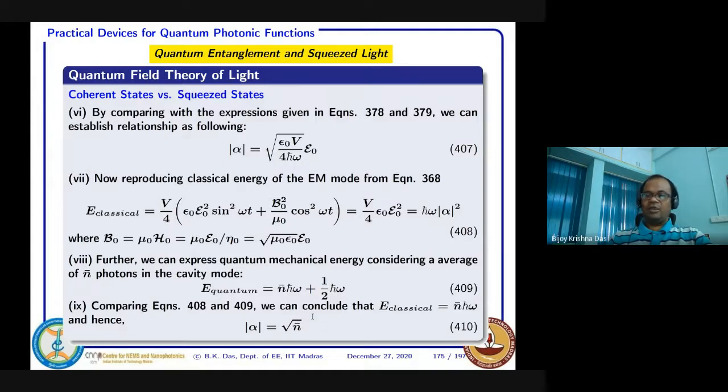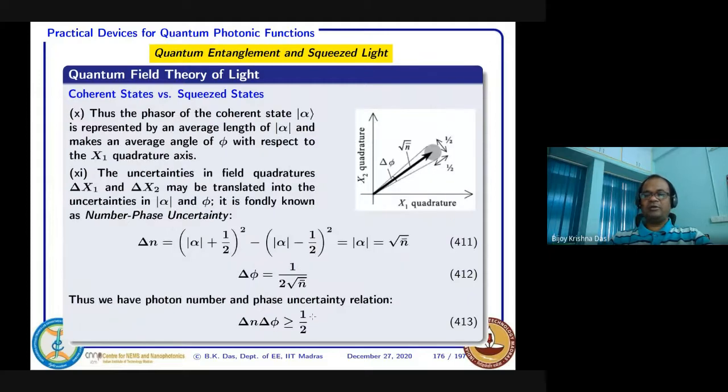So if this is the situation, then I can express the phasor diagram again. Instead of alpha, I am writing alpha equal to square root of n bar, where n bar is the number of photons present in that mode. And I can still think this is phi, because x1 quadrature, x2 quadrature, it is the same phasor diagram we are showing.